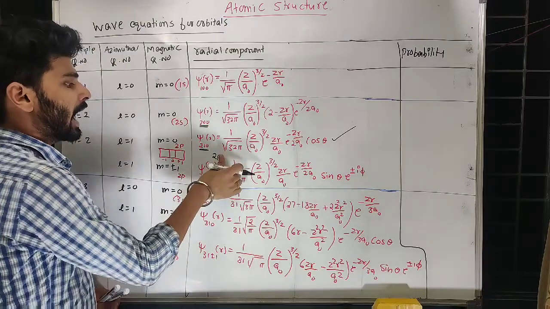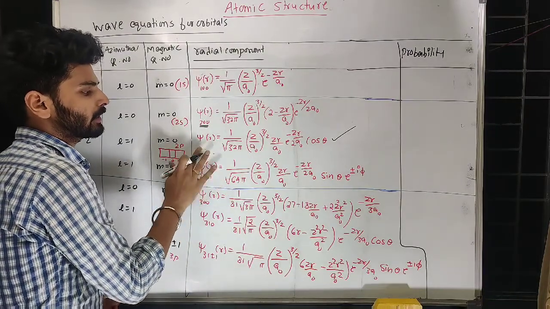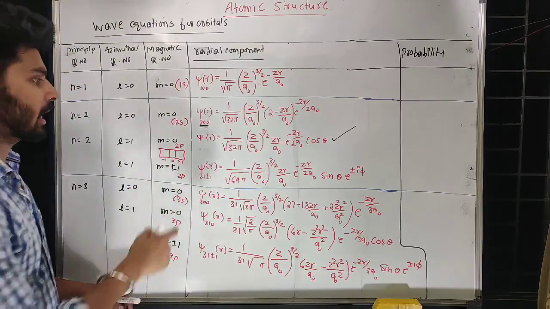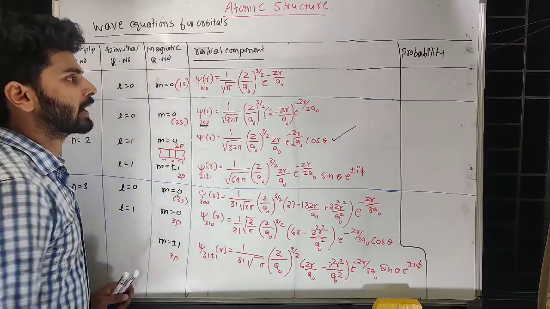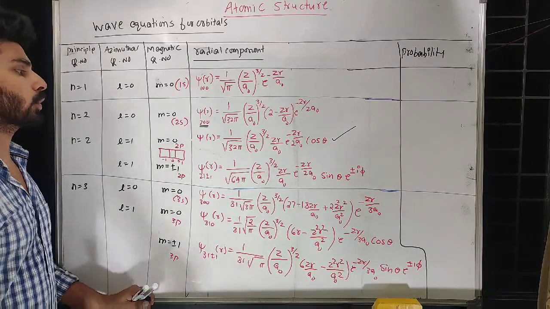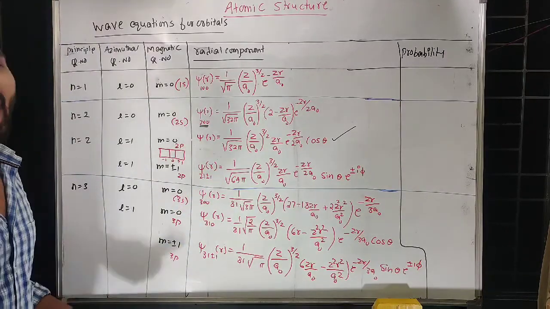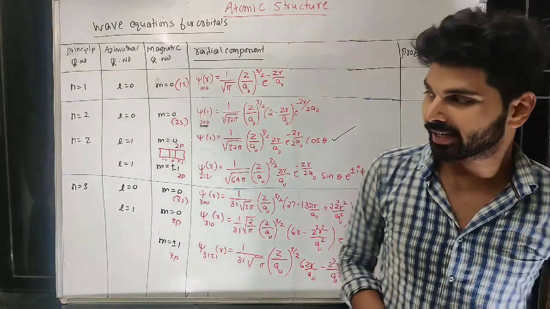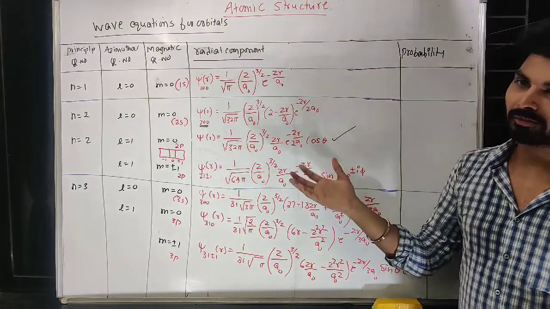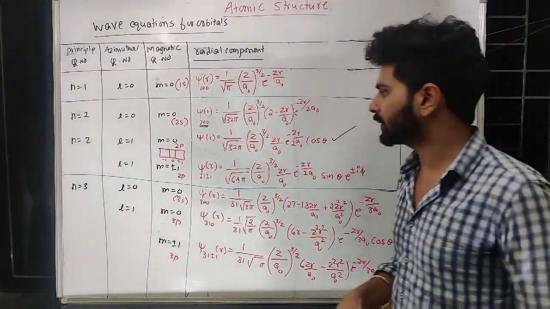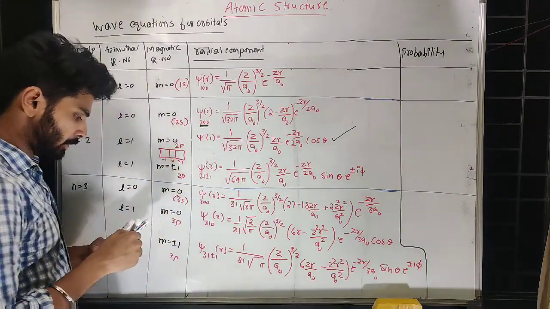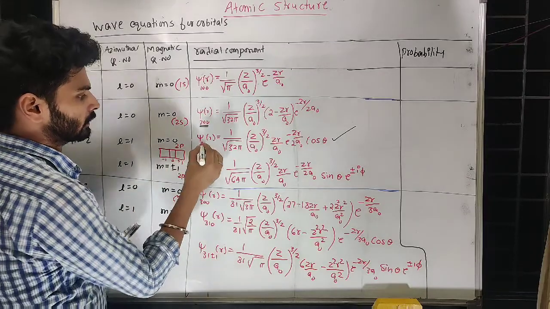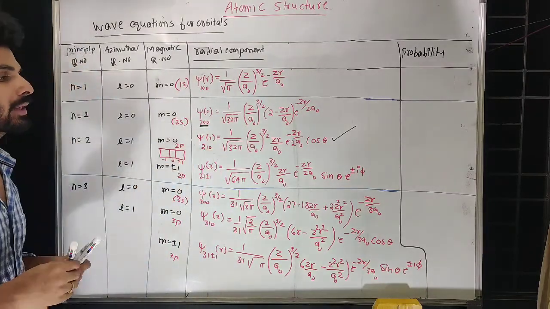If that particular notation is given, fine, but most of the time it is not given in the question, only this much is given. Remember this is the psi equation as a function of radius, so that's why I have written r inside the bracket. In that case, how do we find out which orbital this equation is for, because I told you not to mug them up. So in that case we have one trick to remember. For the time being let me just write 210.